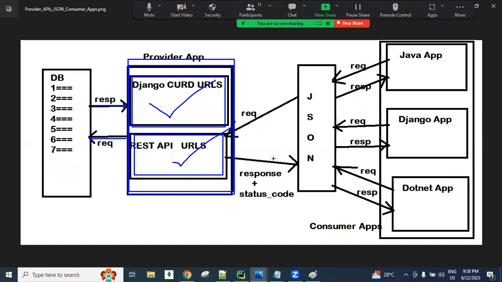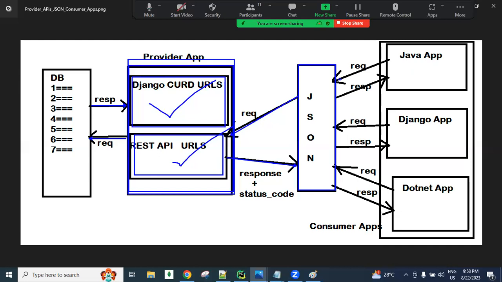We read the request in the form of JSON and send the response in the form of JSON. So always remember blindly: request in the form of JSON, response in the form of JSON. That is all we work with in our Django REST framework. Now here there are different apps: a Java app, a Django app, a .NET app, like that, multiple applications.